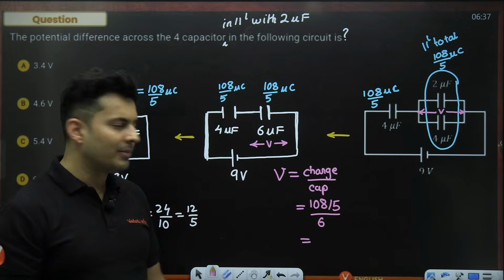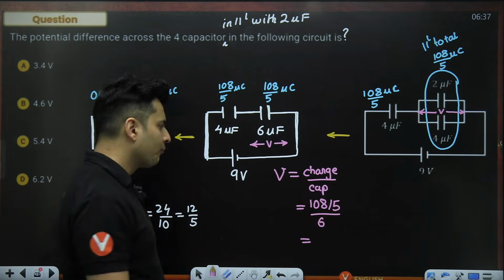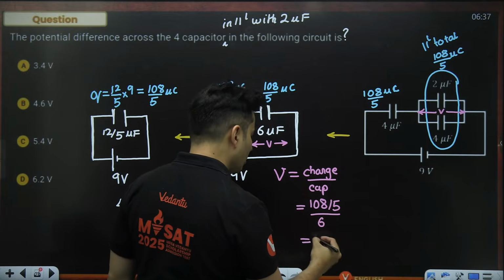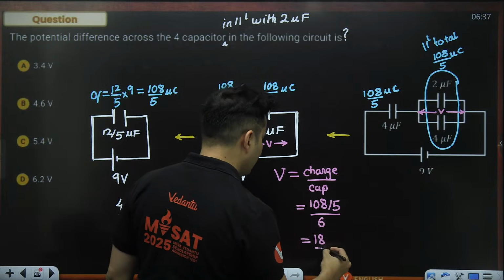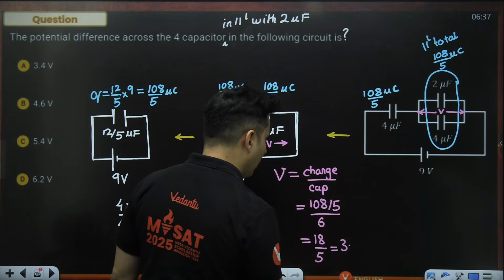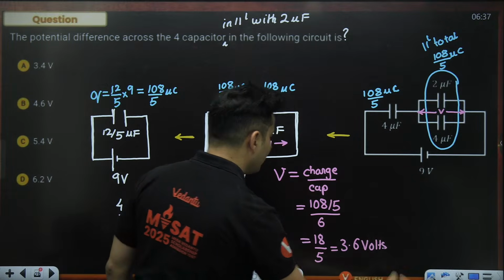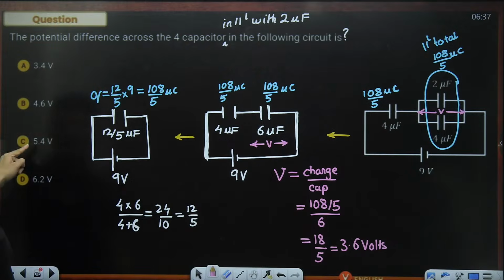108 goes divisible by 6. 18 5s are 90, 18 6s are 108. So this will be nothing but 18 divided by 5. So this will be nothing but 3.6 volts.